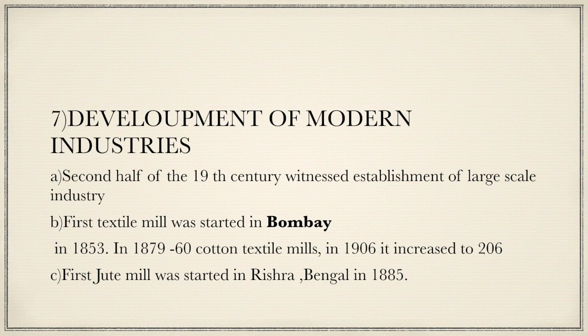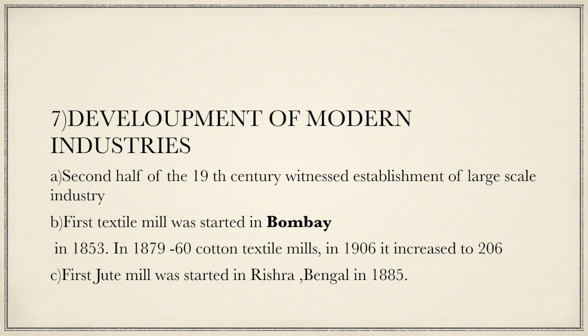The first jute mill was started in Rishra, Bengal in 1855. These industries expanded in India slowly but continuously. In 1879, there were about 60 cotton textile mills in India. In 1882, there were 20 jute mills, most of them in Bengal.